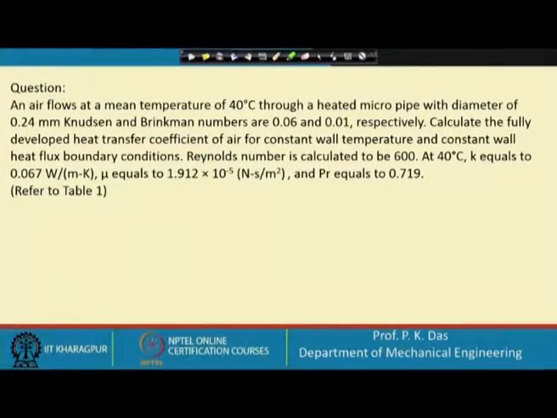Now, we have to calculate the heat transfer coefficient. How can we calculate it? Consider a conventional flow situation.